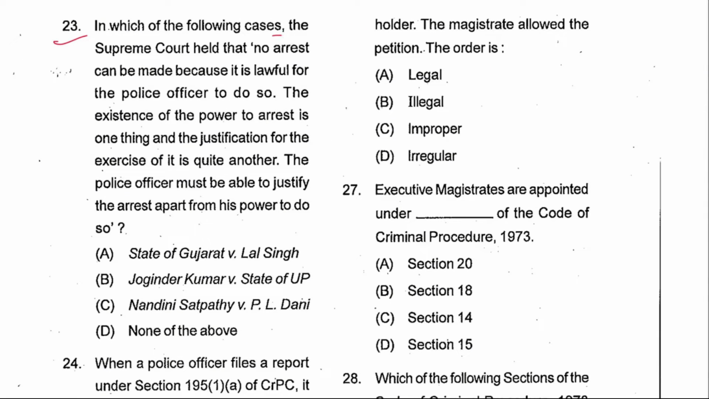Next 23. In which of the following cases did the Supreme Court hold that no arrest can be made merely because it is lawful for the police officer to do so? The existence of the power to arrest is one thing, and the justification for the exercise of it is quite another. The police officer must be able to justify the arrest apart from his power to do so. This was the case of Joginder Kumar versus State of UP. B is the answer.